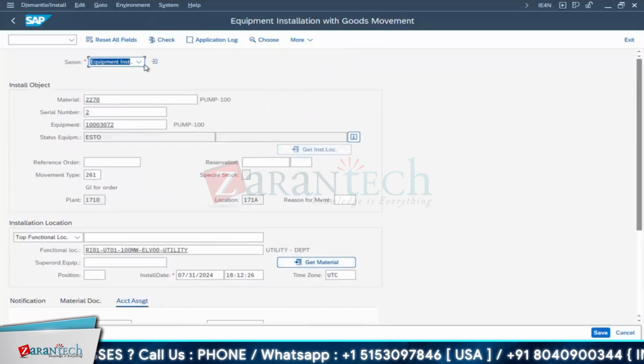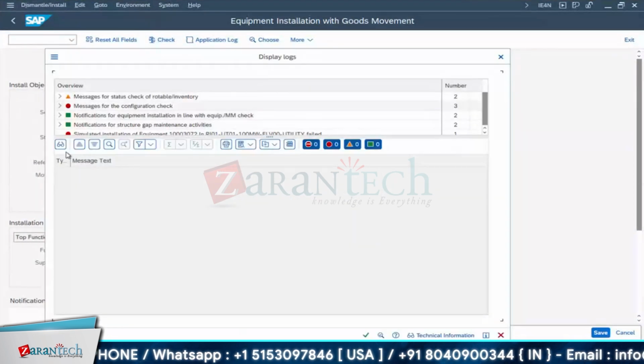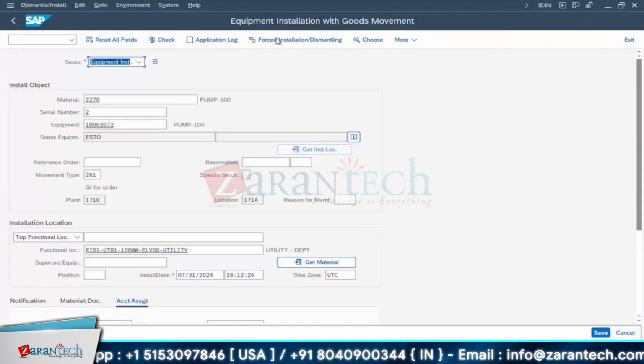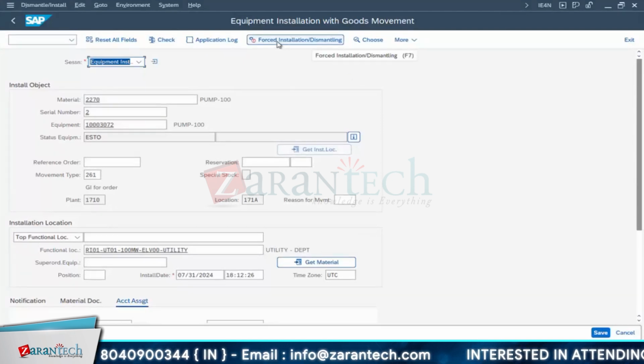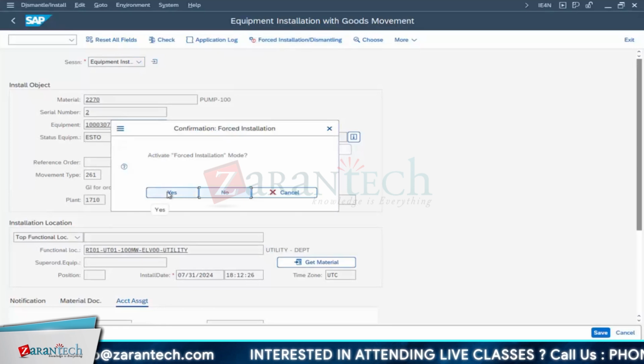Okay, this is fine. Then check for any errors. Okay, messages for the configuration check. Again, it will tell like some orders. So this option, just wanted to show you this option. Okay, go for your forced installation by dismantling. So double click. Activate like forced installation mode.